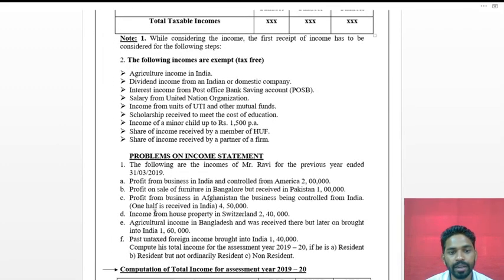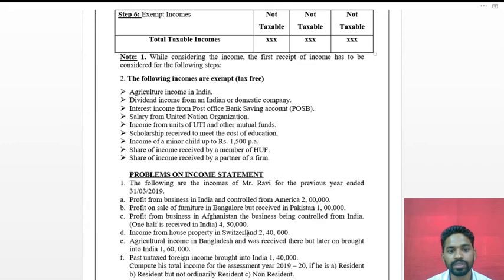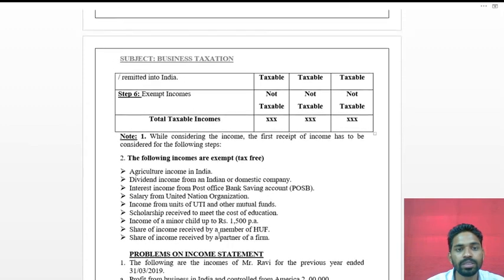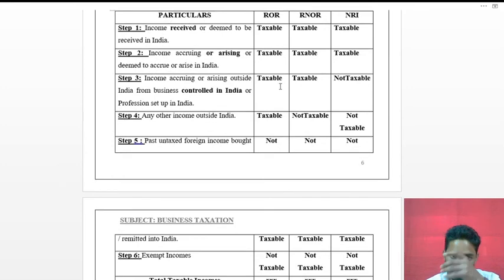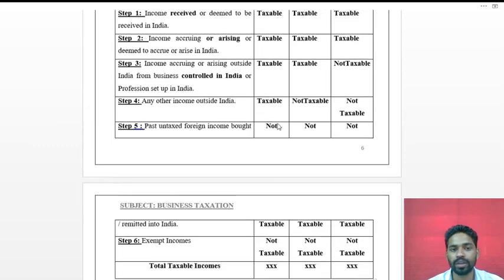Next, income from house property in Switzerland. This income is controlled or arises as well as is received outside of India. It is not related to India. So it comes under any other income outside India, so it will be taxable only for the resident ordinary residents.